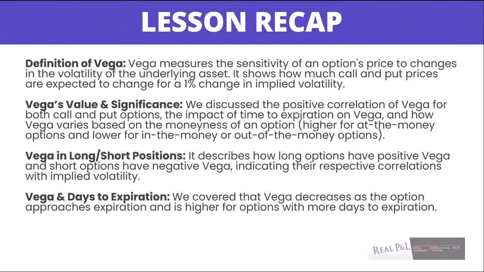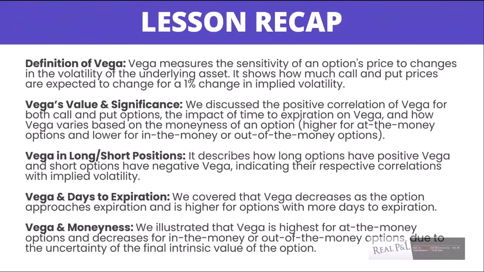Vega and days until expiration. We covered that Vega decreases as the option approaches expiration and is higher for options with more days until expiration in general. Vega and moneyness. We illustrated that Vega is highest for at-the-money options and decreases for in-the-money or out-of-the-money options due to the uncertainty of the final intrinsic value of the option.